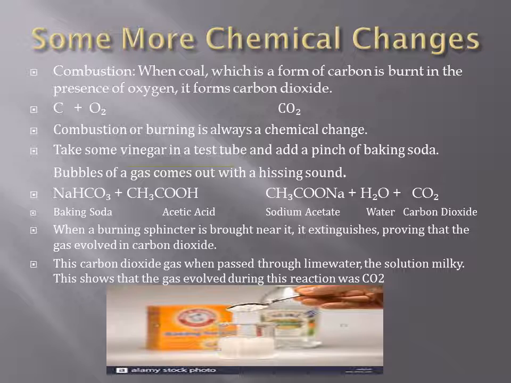Now when coal, which is a form of carbon, is burnt in the presence of oxygen, it forms carbon dioxide. Carbon dioxide has completely different properties from that of carbon and oxygen, and hence it is a chemical change. So combustion or burning is always a chemical change. You burn anything, the product formed will have new properties and it cannot be reversed. So combustion is always a chemical change.